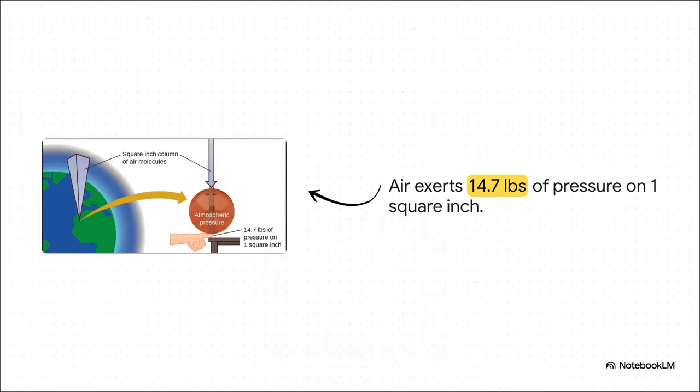Let's dive right in with a fundamental truth. Gas molecules actually have mass, and because they have mass, gravity pulls them down toward the Earth. Think about the massive column of air pressing down on us right now, stretching all the way from the surface of the Earth to the literal edge of space. That column exerts a very real 14.7 pounds of pressure on every single square inch of your body.